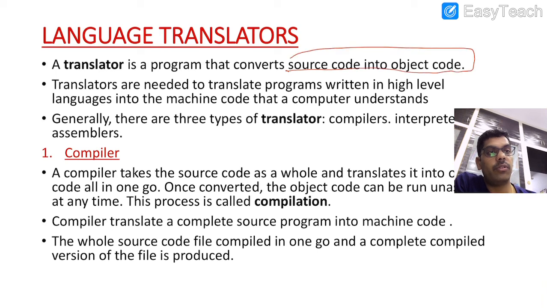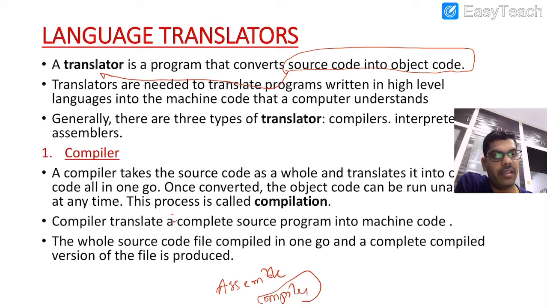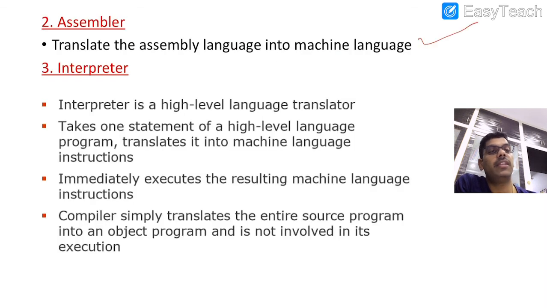Source code into object code can be converted with the help of a translator. Suppose it is assembly language, what is the translator? Assembler. If it is high level language, what is the translator? Compiler, right? So compiler is a program which is used to convert the high level language instructions into machine code. And assembler converts assembly language instructions into machine language.